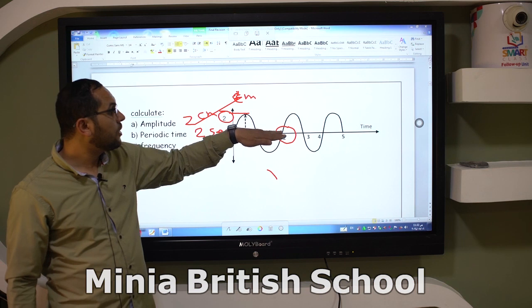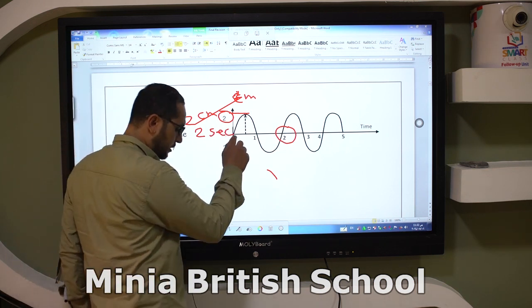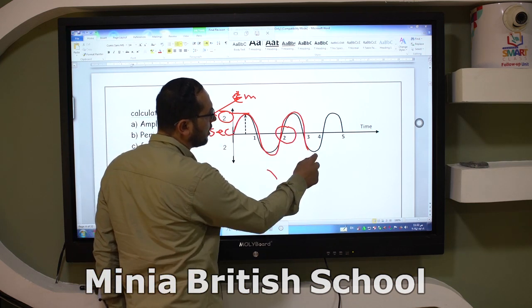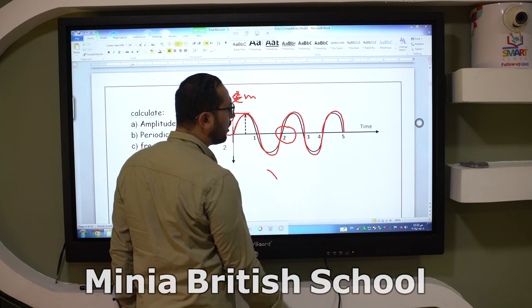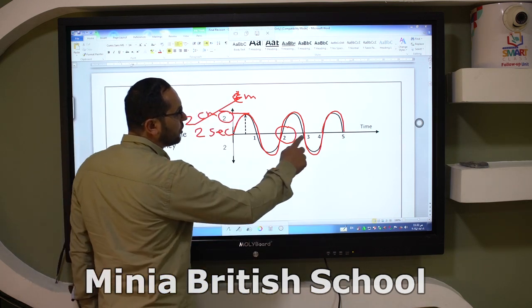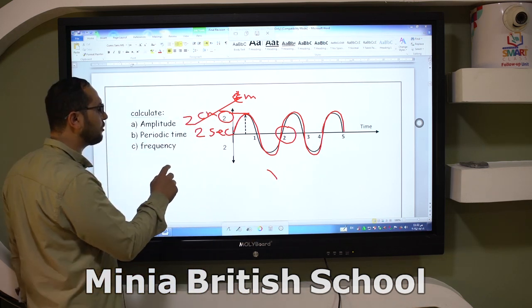How many complete waves or how many oscillations here? Okay, count with me. This is 1, this is 2, and 2.5. So 2.5 oscillations took 5 seconds. So we can calculate the periodic time.